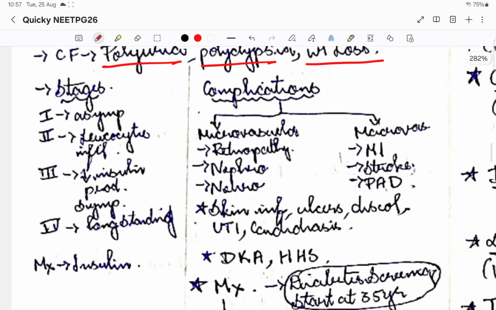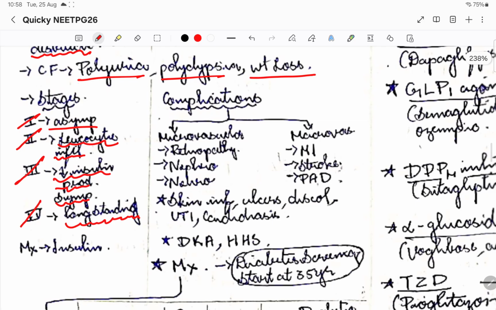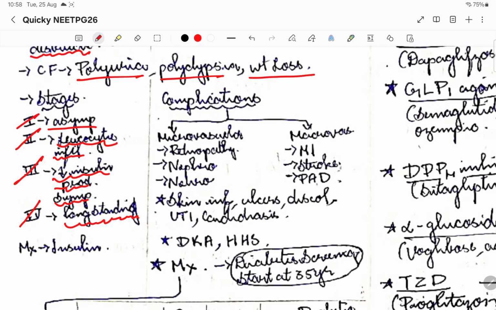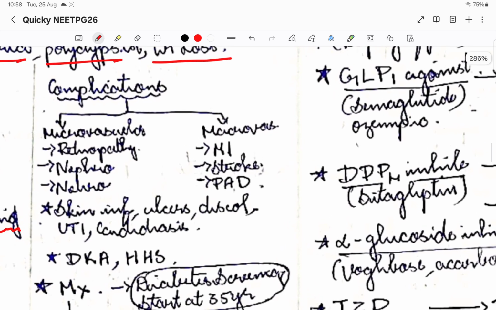With respect to type 1 diabetes, there are stages. Stage 1 is asymptomatic. Stage 2 is when leukocyte infiltration is there. Stage 3 is reduced insulin production with symptoms, and stage 4 is long-standing type 1 diabetes mellitus. These are the 4 stages of type 1 diabetes mellitus. The mainstay of treatment is insulin.